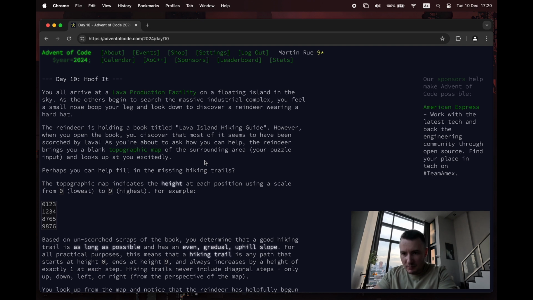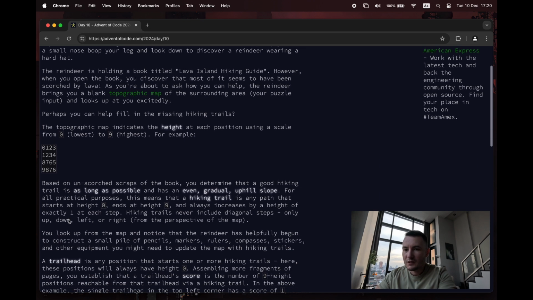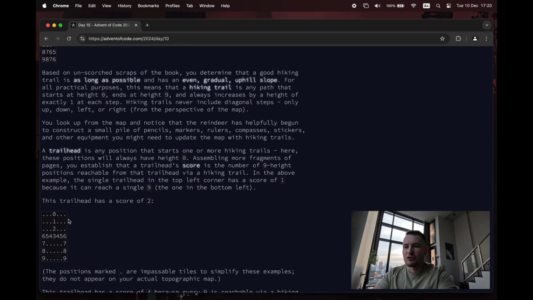The reindeer brings you a blank topographic map of the surrounding area, your puzzle input, and looks at you excitedly. Perhaps you can help. The topographic map indicates the height at each position using a scale from 0 to 9. So I guess lowest to highest. Based on unscorched scraps of the book, you determine that a good hiking trail is as long as possible and has an even gradual uphill slope.